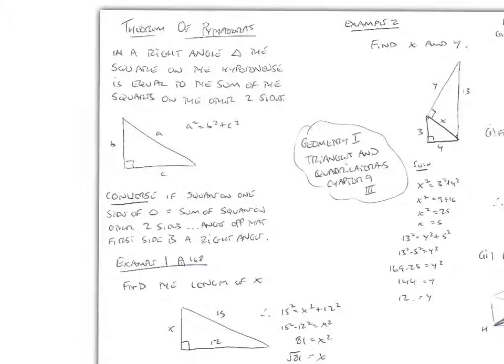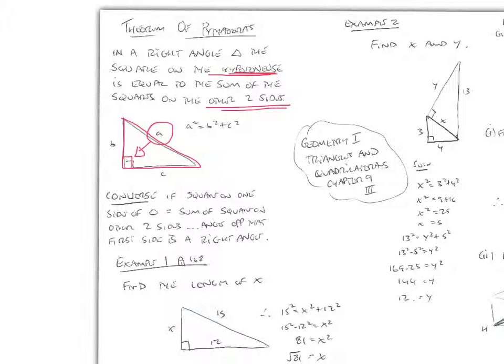Let's look at the theorem of Pythagoras now. In a right-angled triangle, the square on the hypotenuse, being that side opposite the right angle, is equal to the sum of the squares on the other two sides. So here is a right-angled triangle, here is the right angle, this is the hypotenuse because it's opposite the right angle.